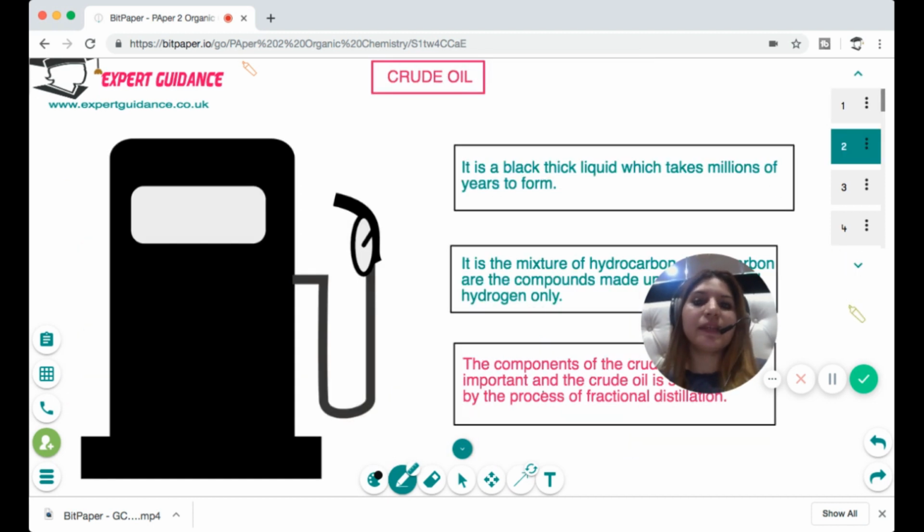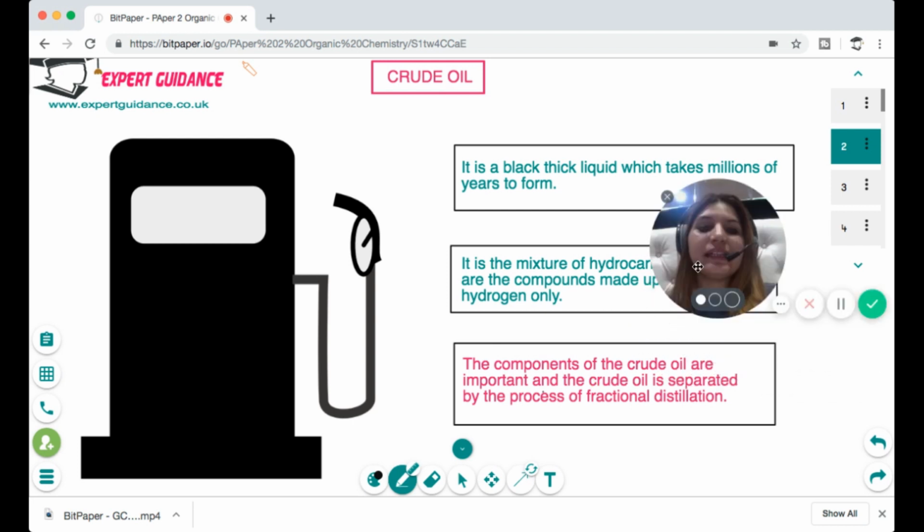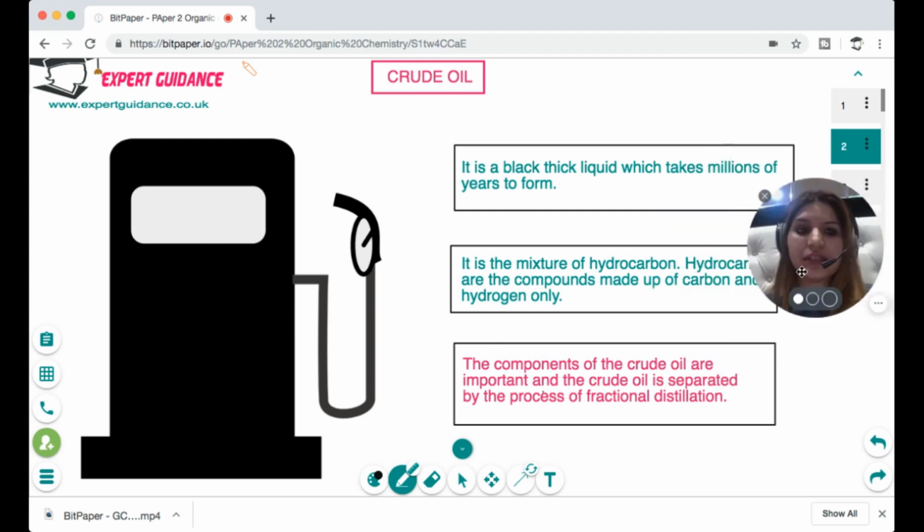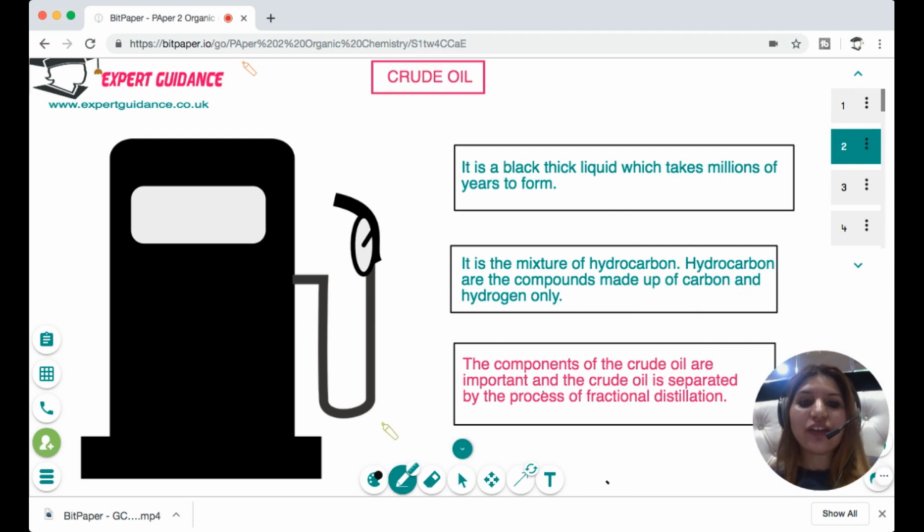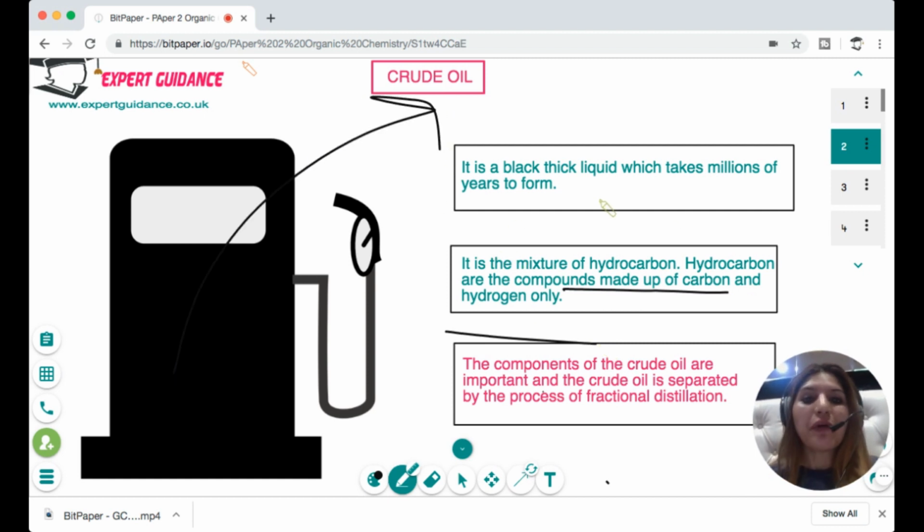So let's begin. Whenever we talk about organic chemistry, we basically talk about hydrocarbons. What are hydrocarbons? Hydrocarbons are compounds made up of carbon and hydrogen only. And where do hydrocarbons come from? They come from crude oil. Crude oil is a black thick liquid which takes millions of years to form. The best part is that different components of crude oil have different boiling points, so you can separate them by the process known as fractional distillation.